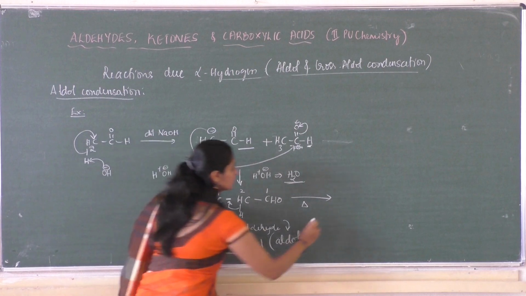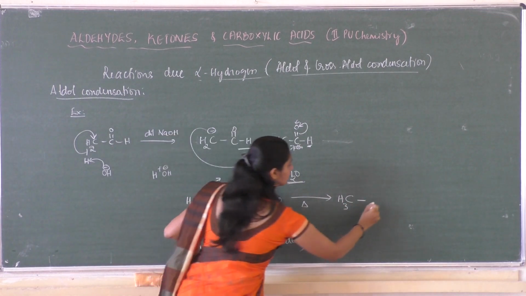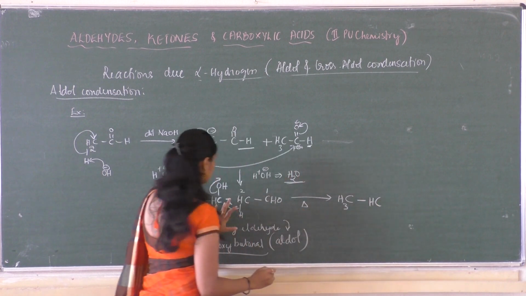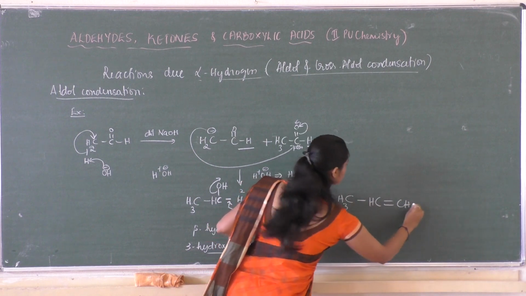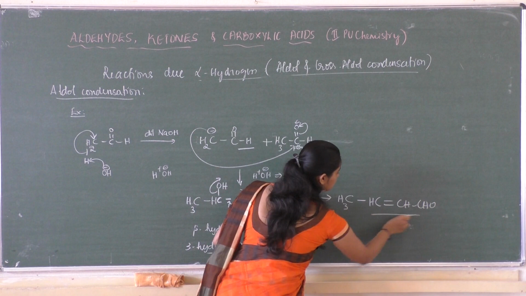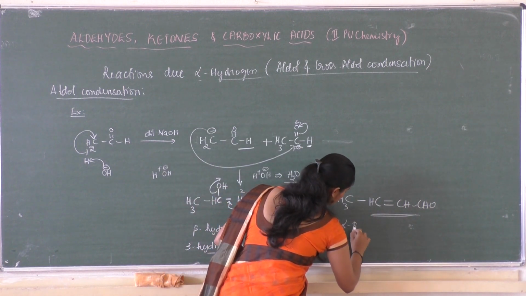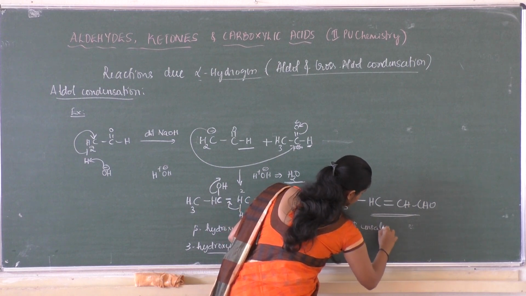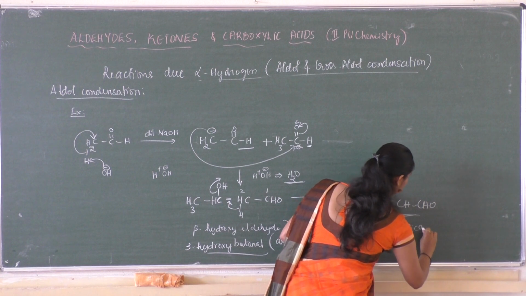So it forms CH3 CH, now here it forms a double bond CH, then it is CHO. So this is nothing but an alpha beta unsaturated carbonyl compound.